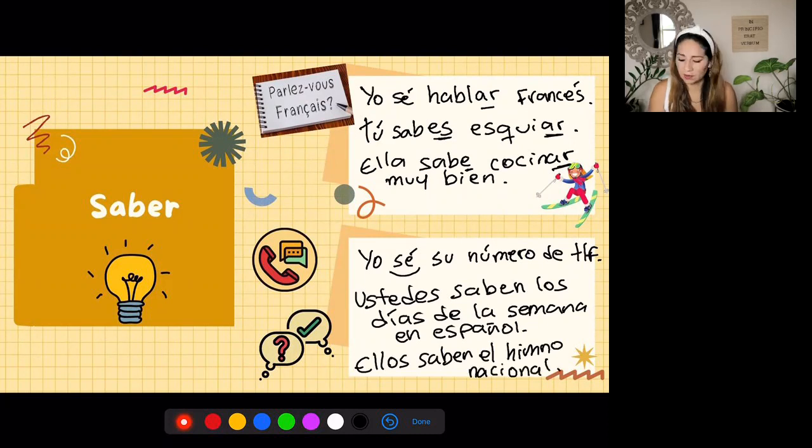Okay, so again, I conjugated the verb saber according to who is doing the action. And I'm using it to talk about information or skills or something that somebody knows by heart, memorized.